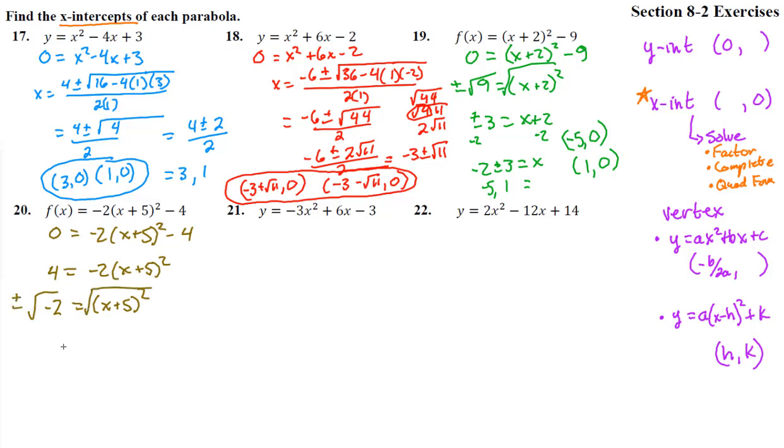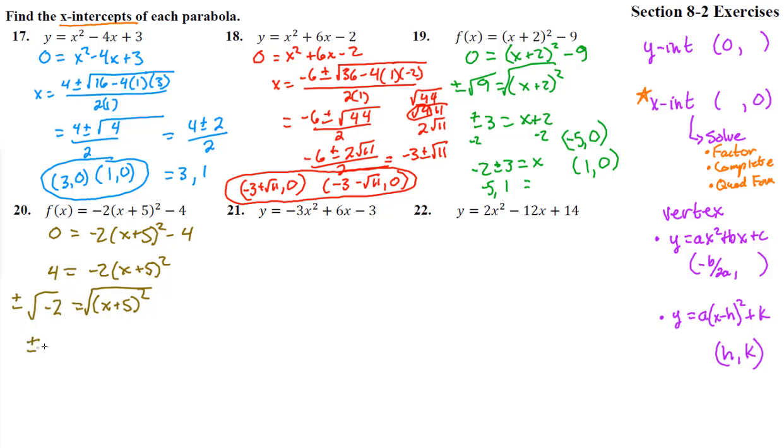Ooh, notice right here what has just happened. We can identify, as soon as we know we got a square root of a negative, these answers will be complex. They'll be imaginary. They'll have imaginary parts to them. So they're not going to be real x-intercepts. That's fascinating. Let's go ahead and keep going.